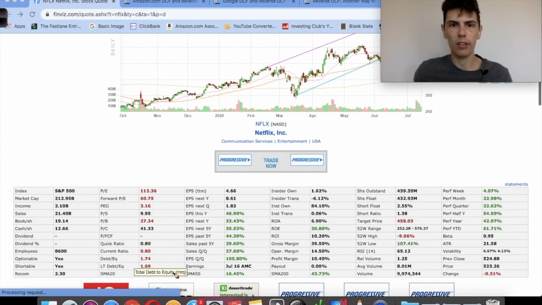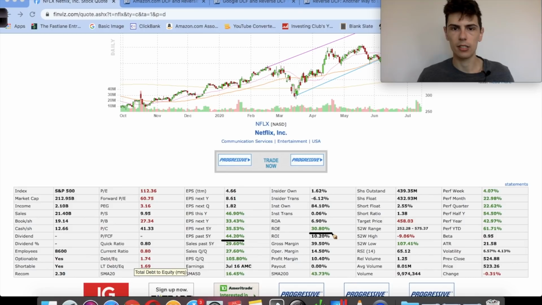All right, so the fourth of the FAANG stocks is Netflix. Netflix has also done very well over the past decade, and here are some reasons why. Their earnings were growing at 44% a year. Their return on equity was 30%, so the management of Netflix knew how to reinvest back into the business to grow their profits.